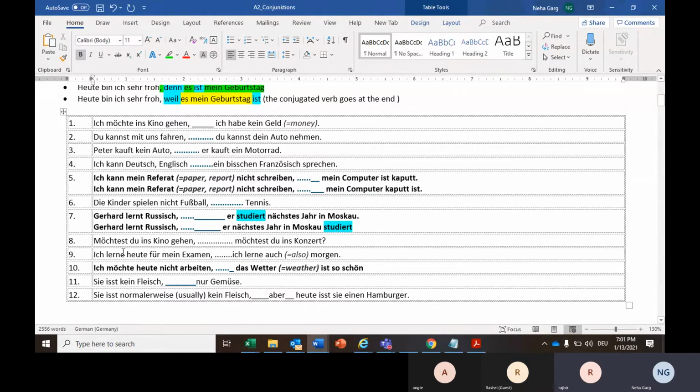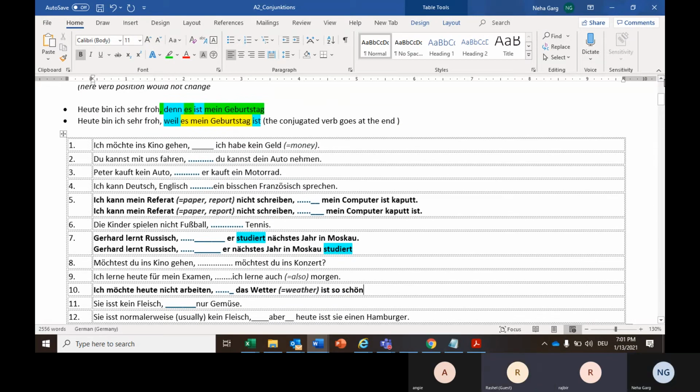Okay, ich lerne heute für mein Examen, und ich lerne auch morgen. Today I have to learn for the exam, and I also have to learn in the morning. So, ich lerne heute für meinen Exam. So I'm learning today for my exam, and I learn in the morning also.